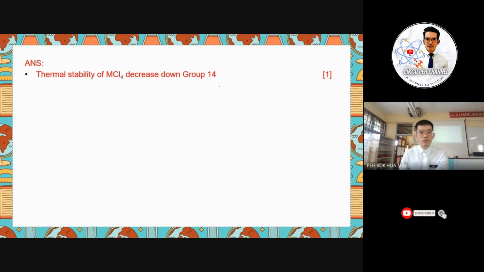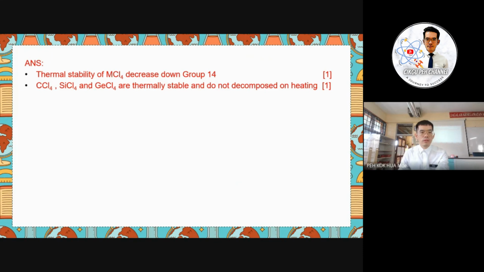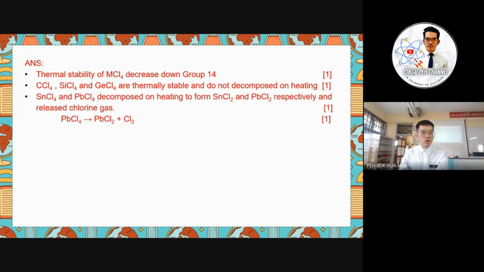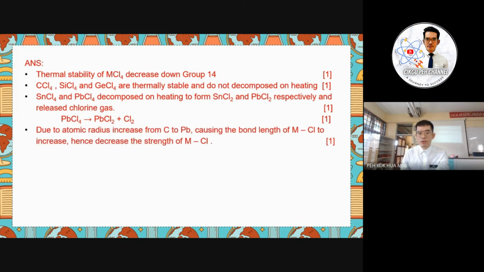So the reference answer here, you must discuss the overall thermal stability of MCl4 decreases down group 14. Okay, and then CCl4, SiCl4 and the germanium tetrachloride are thermally stable and do not decompose when heated. Okay, and then the tin and the lead tetrachloride decompose when heated, and release chlorine gas. So why? Because the size increases, causing the bond length to increase, hence decreasing the strength. So the heat required to break the bond M to Cl will be decreased.